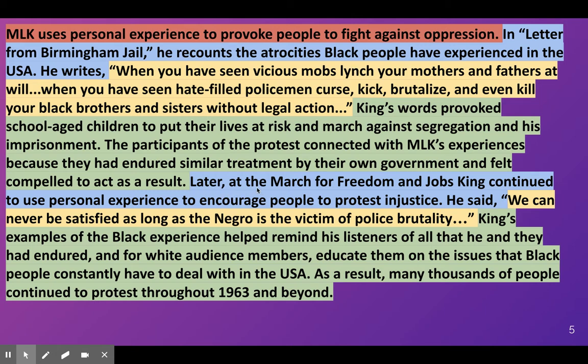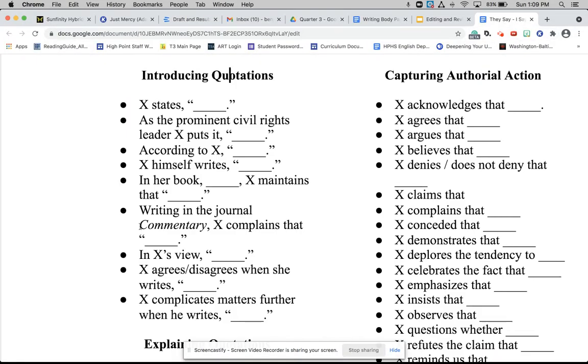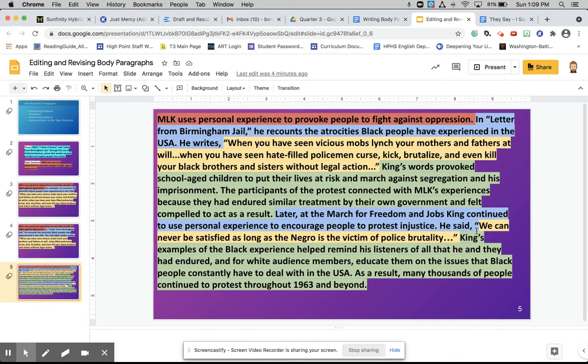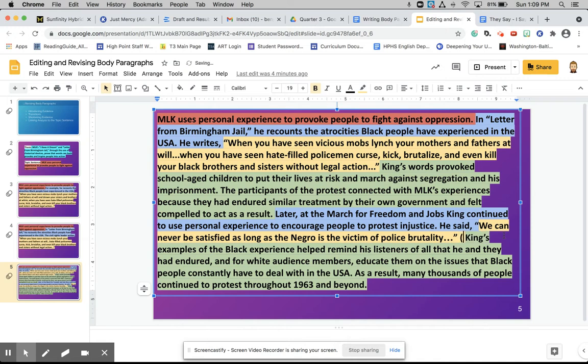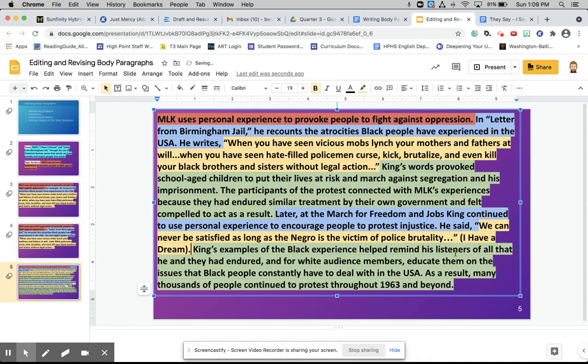Later, so another transition, at the March for Freedom and Jobs, King continued to use personal experience to encourage people to protest injustice. So connecting these two ideas, right? Connecting these two examples. He said, now again, I could jazz up some of these a little bit. I could change he said, I could potentially go back and see if there's something in this list of examples that I would like to include. But for now, I think he said is okay. Now I do need to add in where this came from. So I'm just going to put, I Have a Dream in parentheses afterwards.